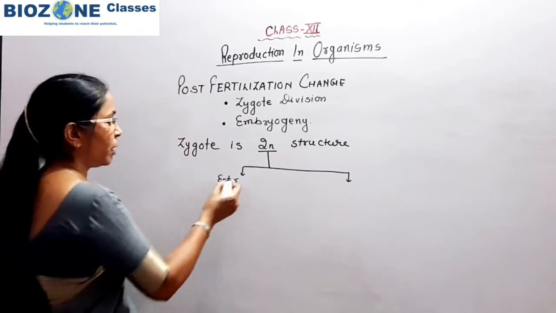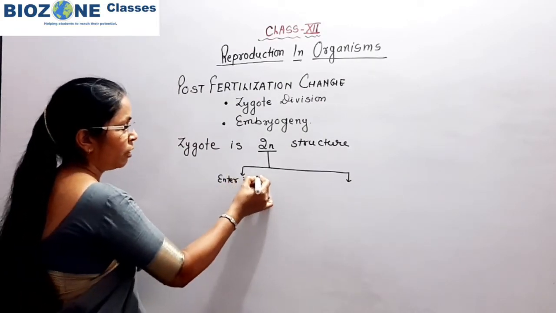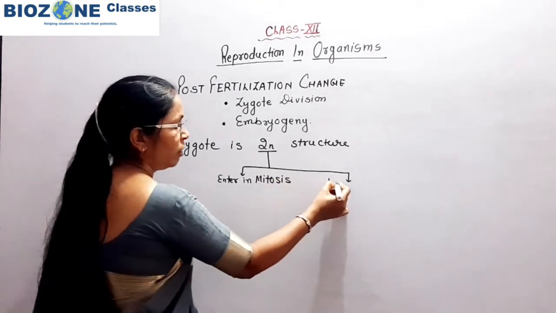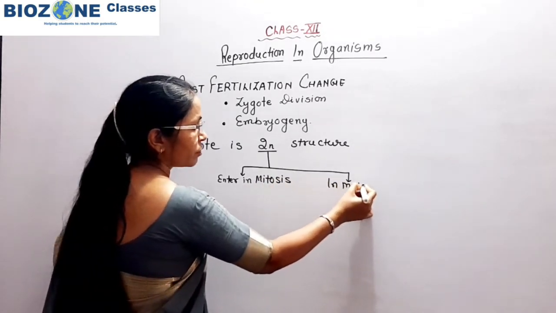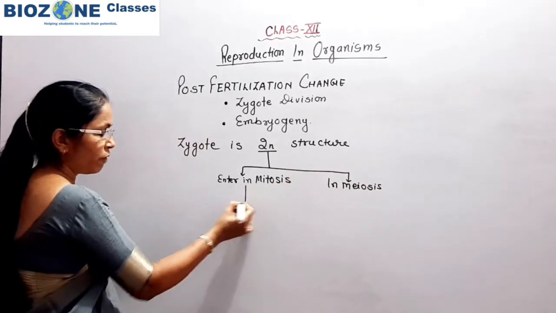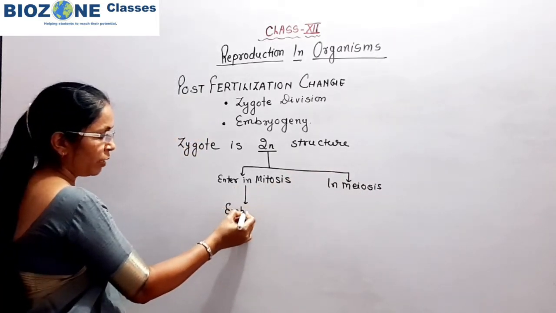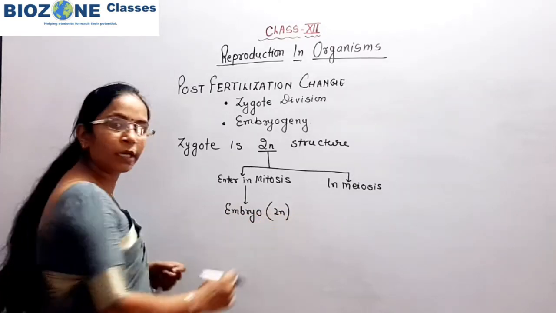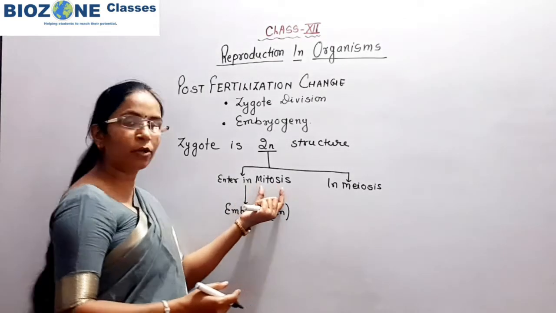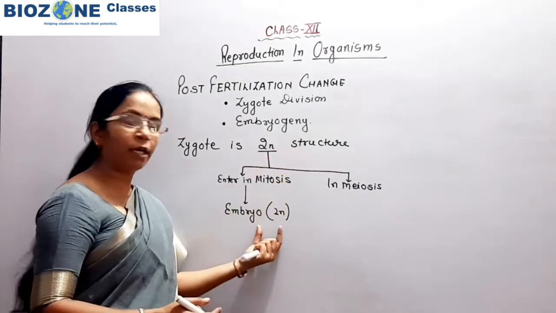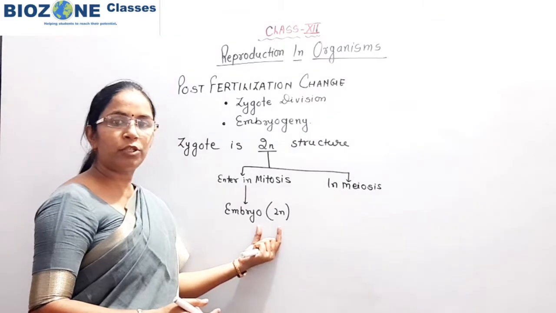So you remember the zygote enters either mitosis or meiosis. Now by mitosis, when the zygote divides, it produces an embryo that is diploid in structure, because mitosis, you all remember, is equational division. So from diploid to diploid individuals are formed.